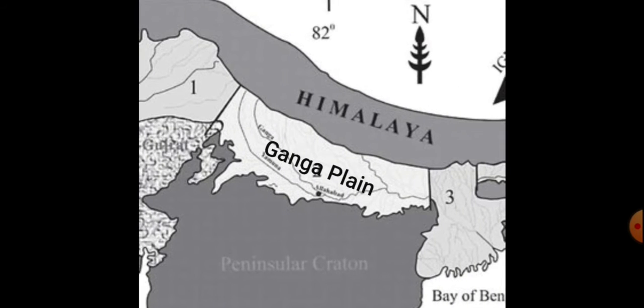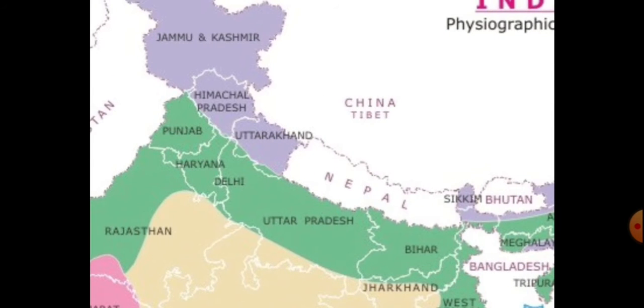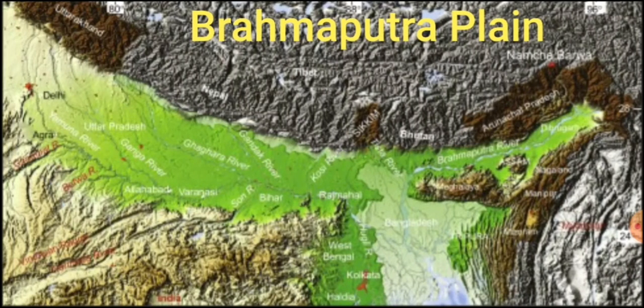Number two, the Ganga plain. This spreads across the states of North India: Haryana, Uttar Pradesh, Bihar, Jharkhand, Delhi, and West Bengal. It lies between the Ghaggar and Tista rivers. Number three, the Brahmaputra plain. This covers major parts of Assam and other northeastern states.